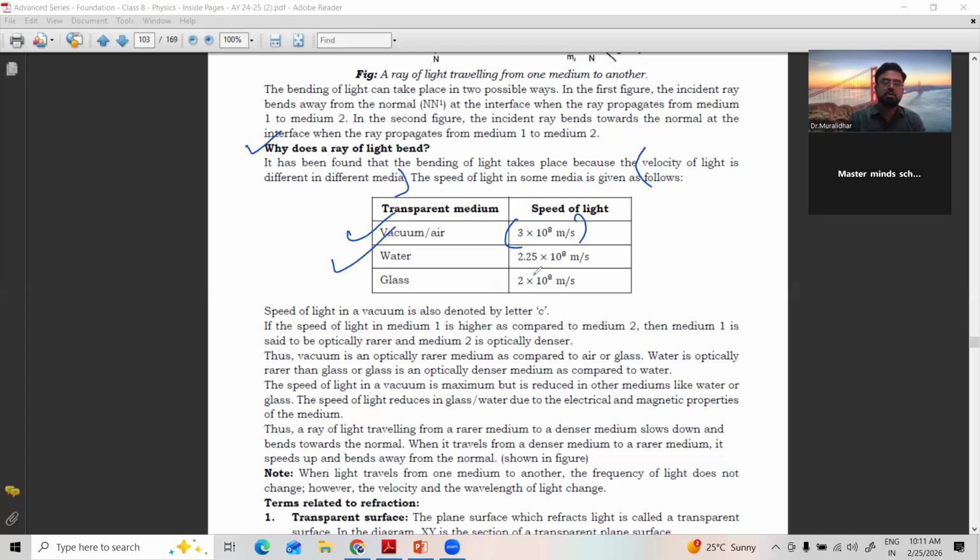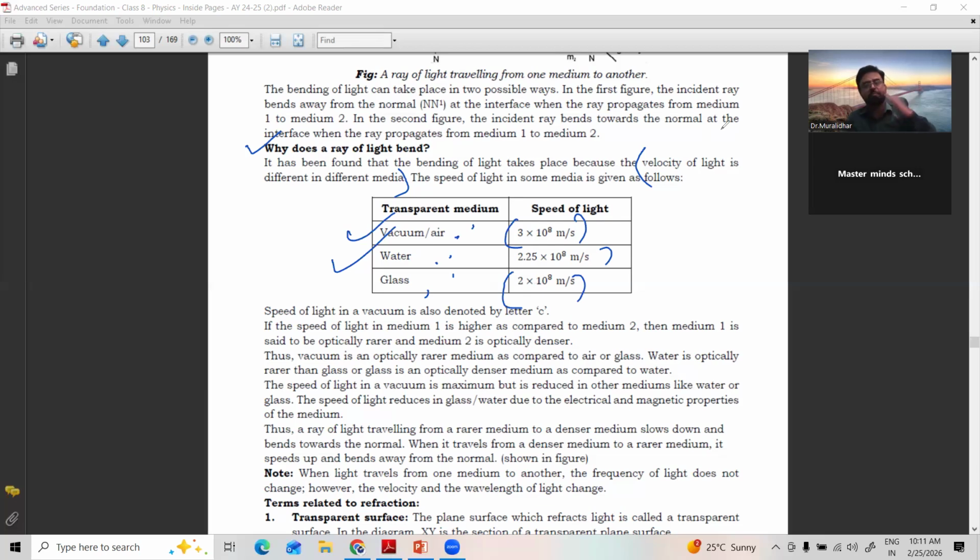In water, the speed is 2.24 into 10 power 8 meter per second. In glass, it is 2 into 10 power 8 meter per second. Air, water, glass: gases, liquids and solids. The speed is changing. Because of the change of speed only, the bending of light takes place.